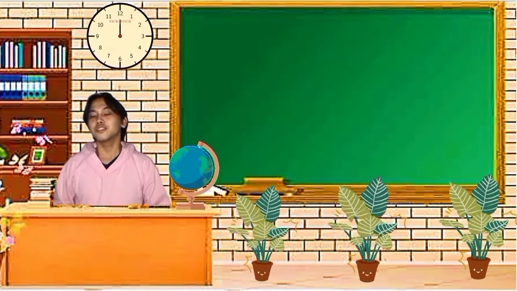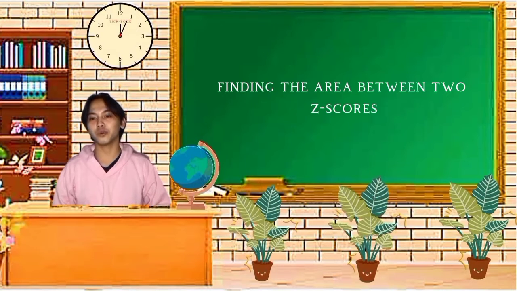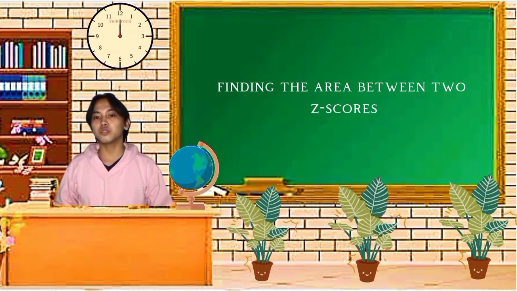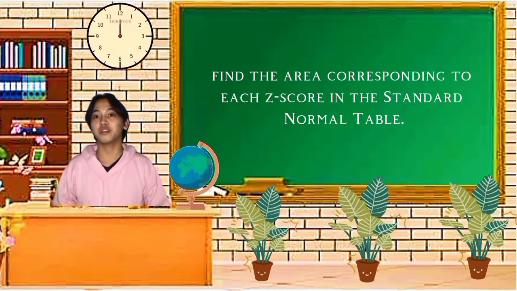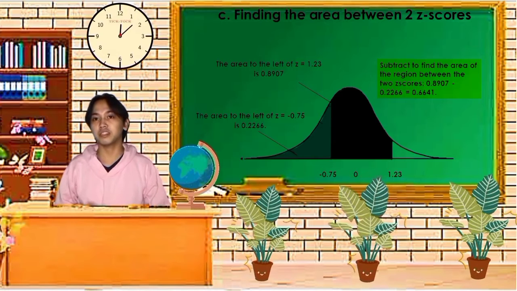We are now down to our last example, which is finding the area between two z-scores. What we always need to do is to find the area corresponding to each z-score in the standard normal table. We have here the values of negative 0.75 and 1.23.